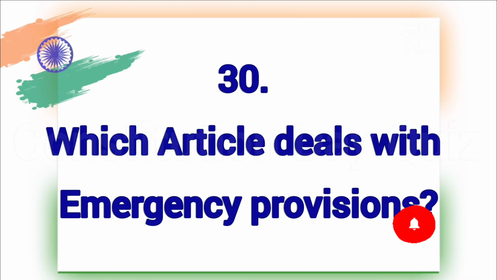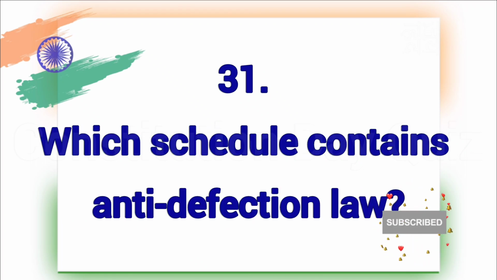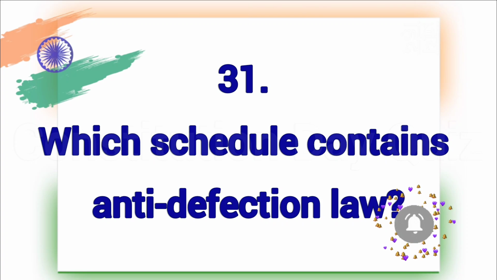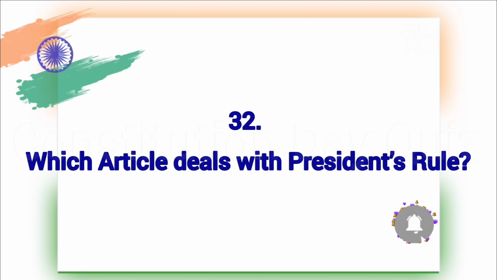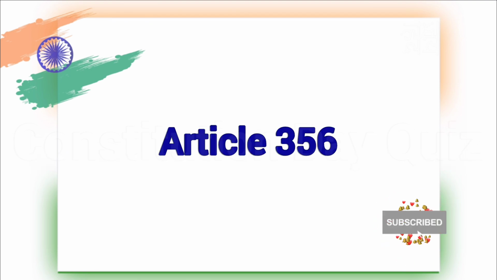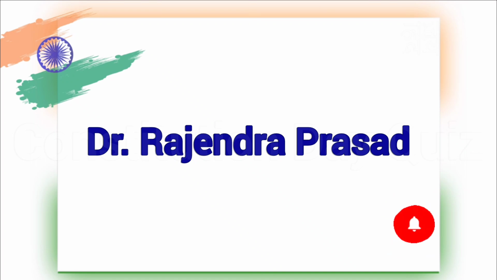Which article deals with the emergency provisions? Article 352. Which schedule contains anti-defection law? 10th schedule. Which article deals with President's rule? Article 356. Who was the first President of India? Dr. Rajendra Prasad.